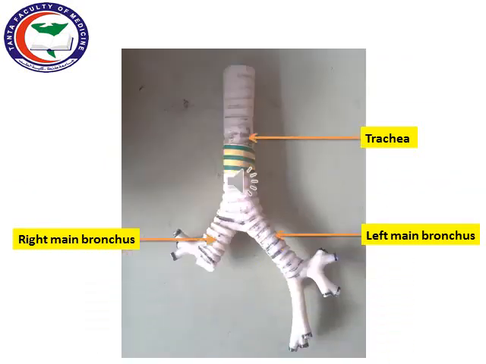The trachea consists of a tube about 6 inches in length, and it is provided with incomplete C-shaped tracheal rings, which are incomplete posteriorly, and then at the sternal angle it divides into right main bronchus and left main bronchus.